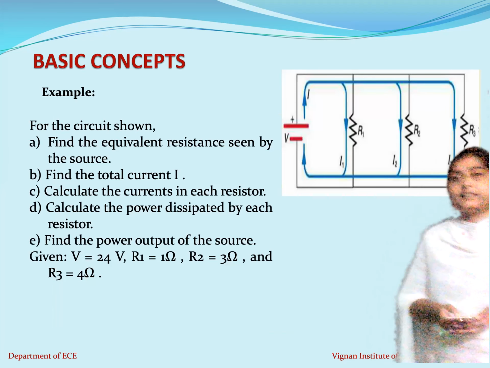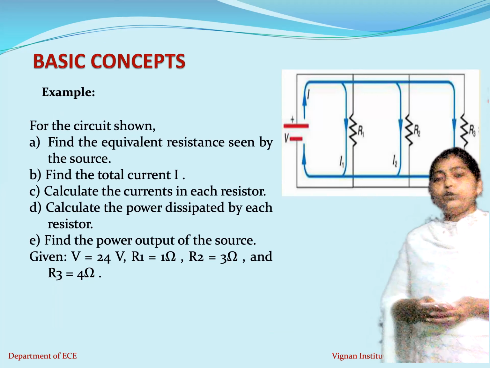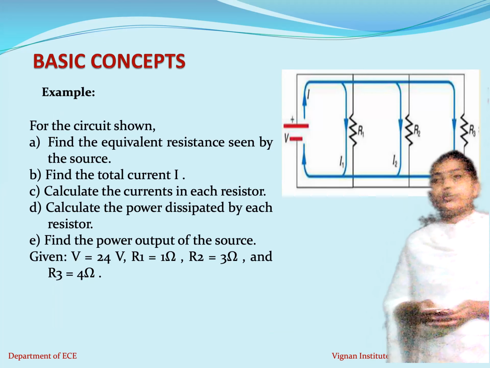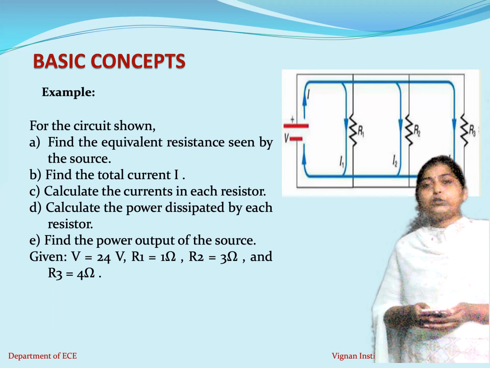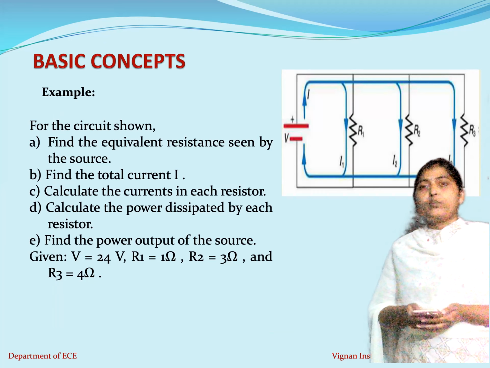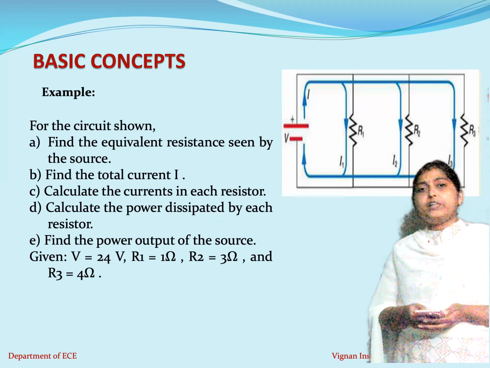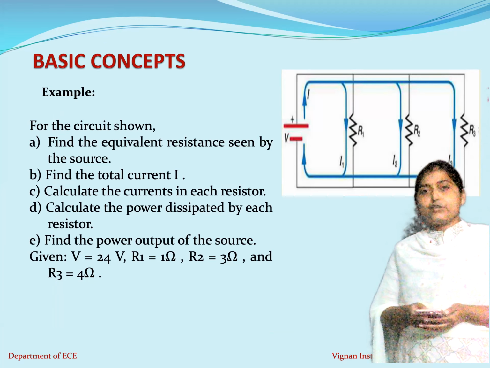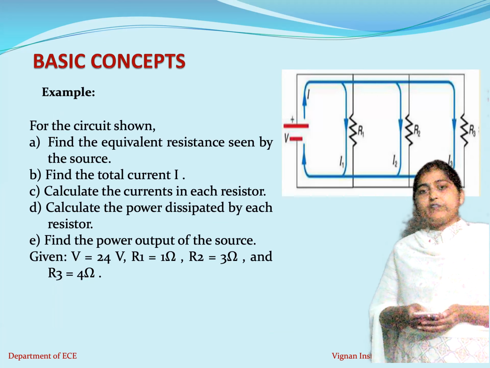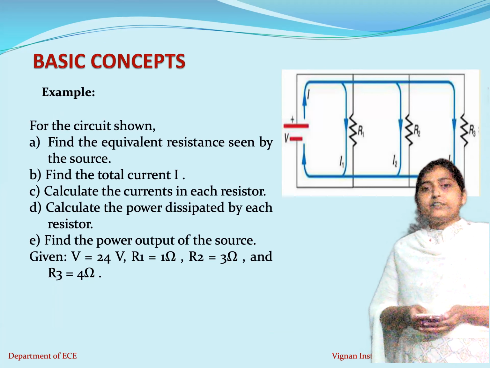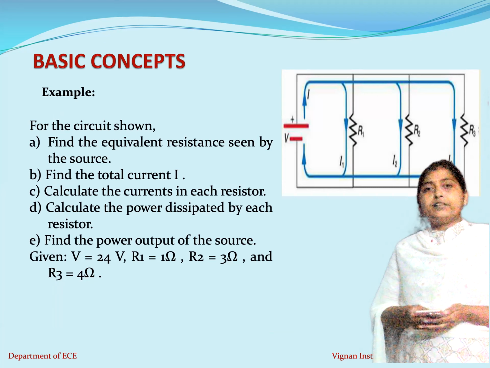Let us consider an example here. Let us take a circuit where the source is V volts, and R1, R2 and R3 are connected in parallel. For this given circuit, let us assume the given V value is 24 volts, R1 value is 1 ohm, R2 value is 3 ohms, and R3 value is 4 ohms. For these given values, we need to find these parameters.